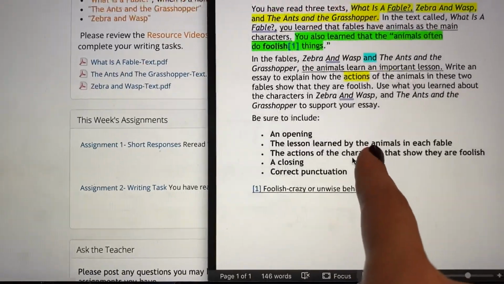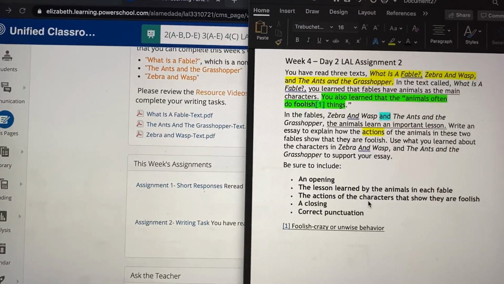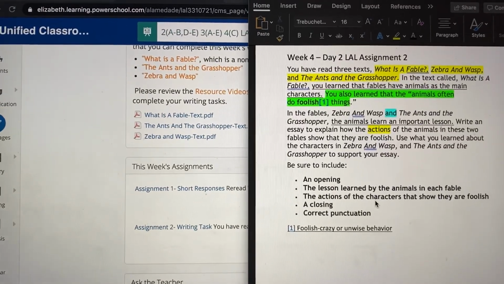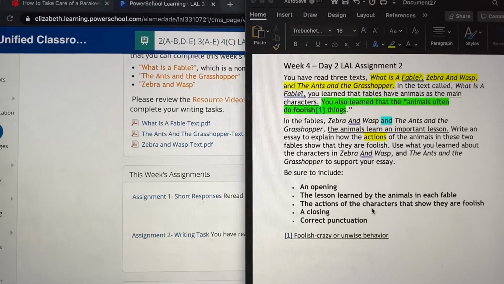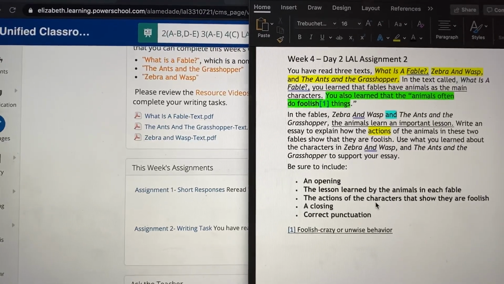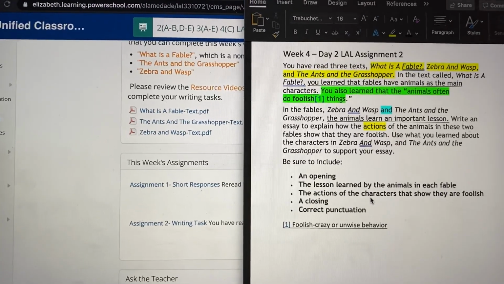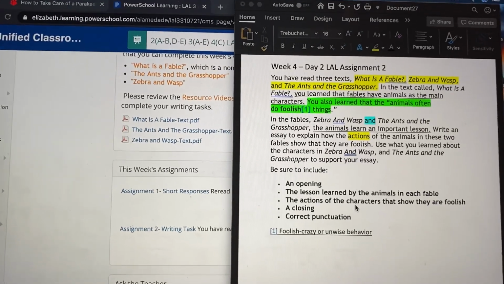With an essay, you guys know that Mrs. Almeida always asks for about 10 to 12 sentences. So that would be what we want you guys to complete for this LAL assignment. Make sure you are using correct punctuation, correct vocabulary, correct spelling, and capitalization. Look over your work. You guys have time. Again, you have all week to complete this.